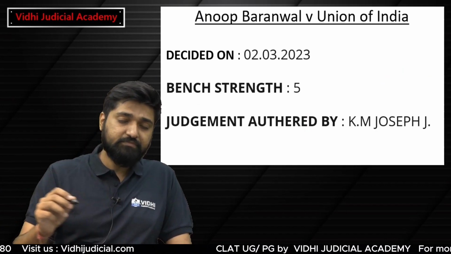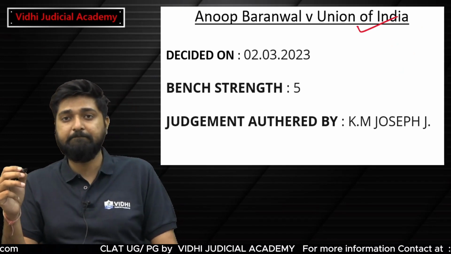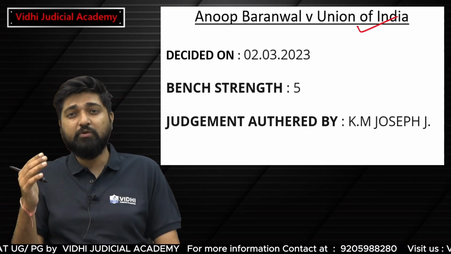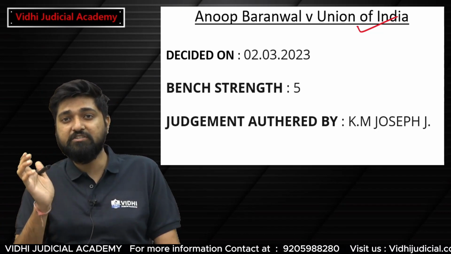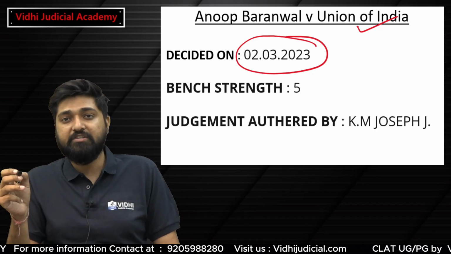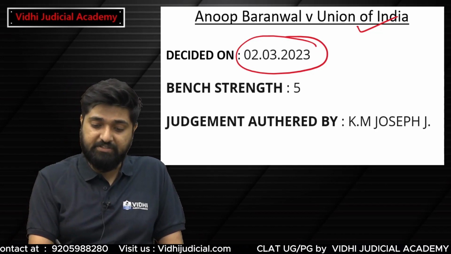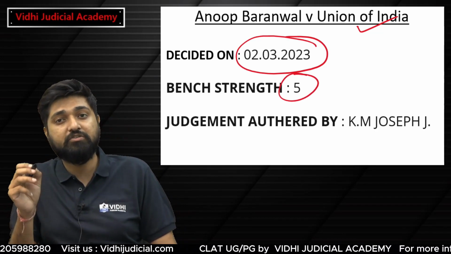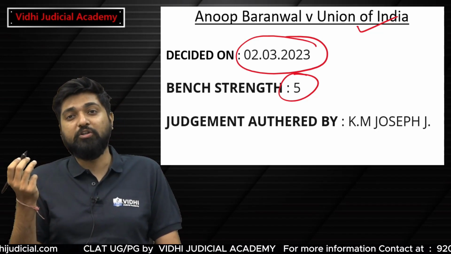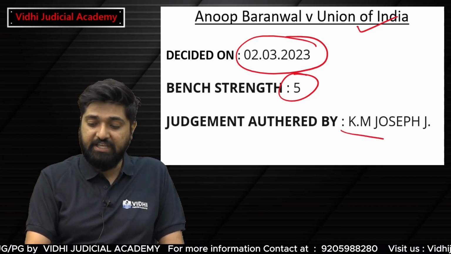First of all, the name of the case is Anup Barnwal versus Union of India. Further, we have seen in the previous year papers that often the questions are asked just from the details of the case, like when was it decided? 2nd March 2023. Further, what was the strength of the bench? It was a 5-judge constitutional bench. It is very important. Further, who authored the judgment? The judgment was authored by Justice K.M. Joseph.